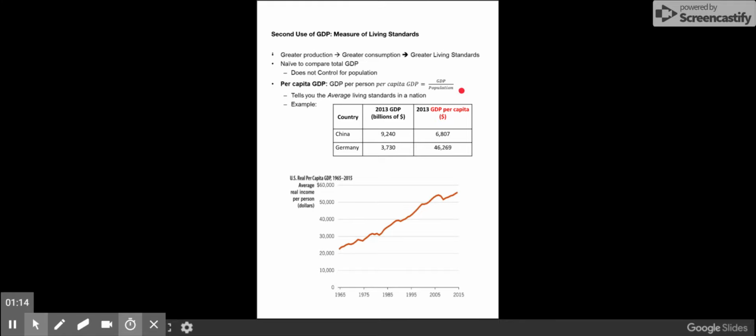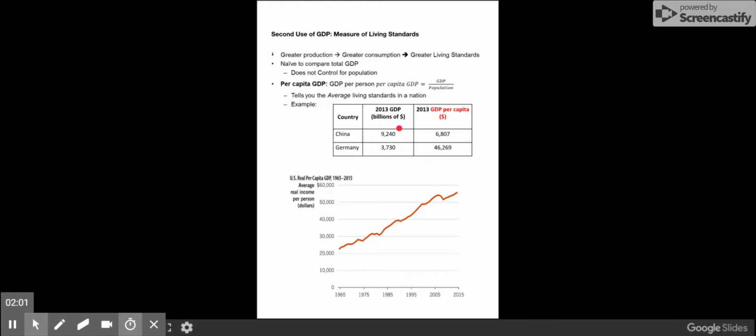Just by looking at the GDP numbers, we would say China obviously has a higher living standard. The problem is China has a lot more people living in it, and of course sharing in the consumption of this much amount of GDP.